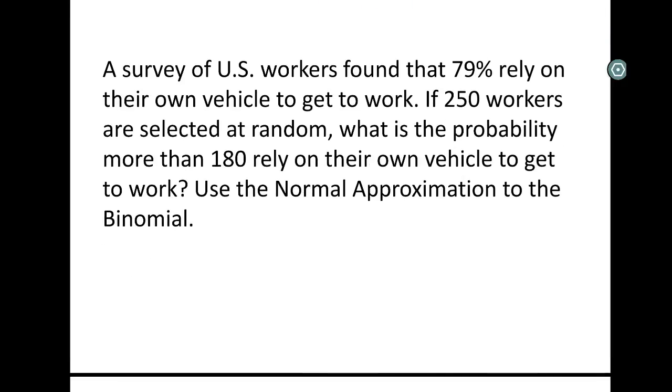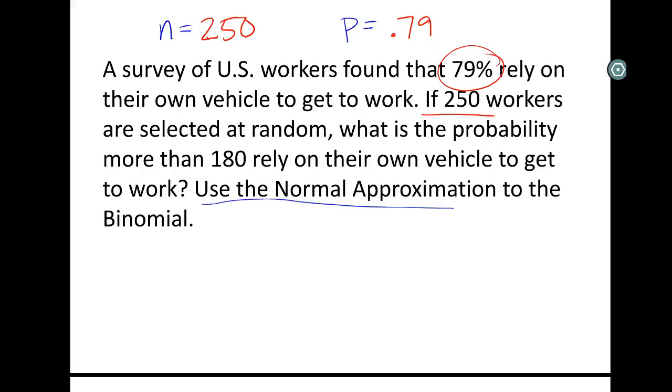All right. Next one. We see this at the bottom: use the normal approximation to the binomial. They're putting it out there that we're dealing with a binomial, which means you must have an N and a P. And then they told us to do the normal approximation. So if we look, we see 79% rely on their own vehicle. There's my P. We're selecting 250 workers. There's my N. And we want to find the probability that more than 180 rely on their own vehicle.